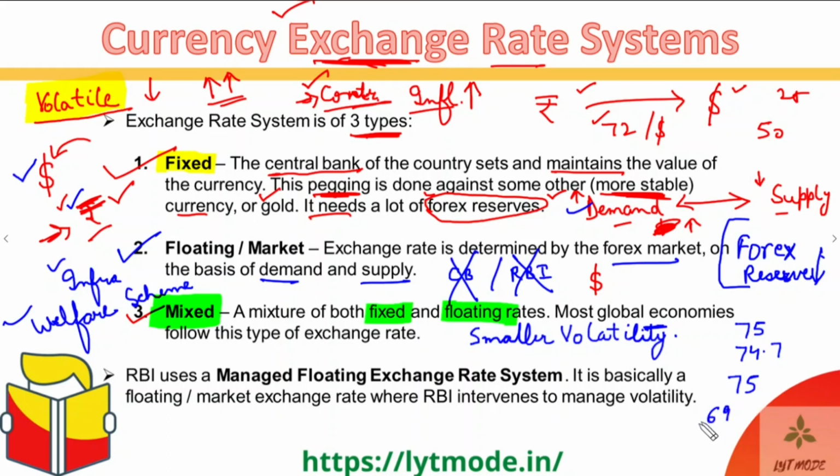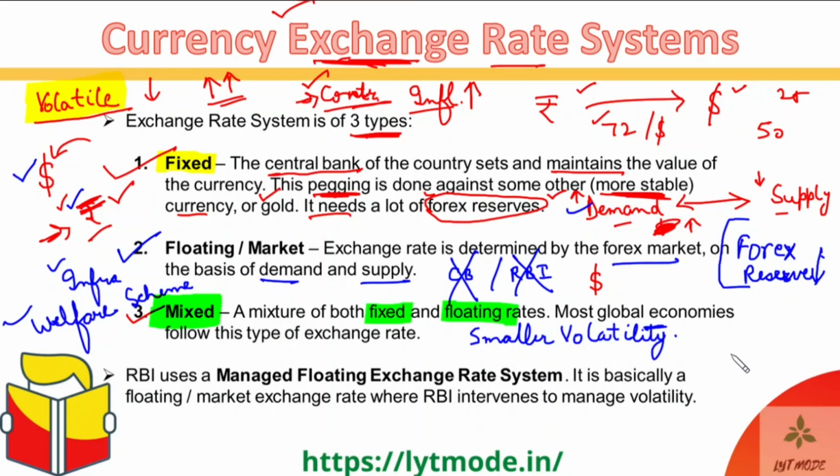Almost 10% has changed. And at such high volatility levels, the central bank or the reserve bank of that nation will come and try to manage or control the overall exchange rate system, right? So it's a kind of mixture where small volatility you do not care about.